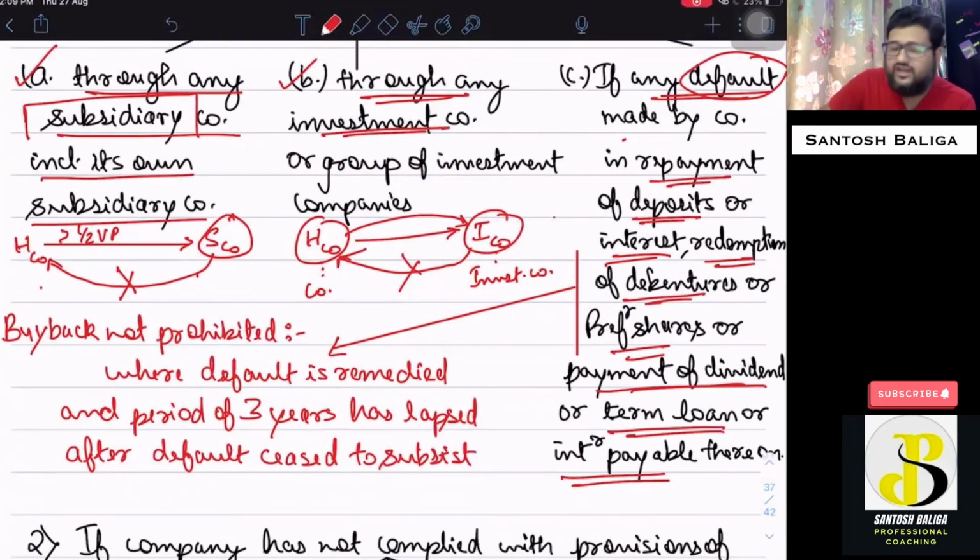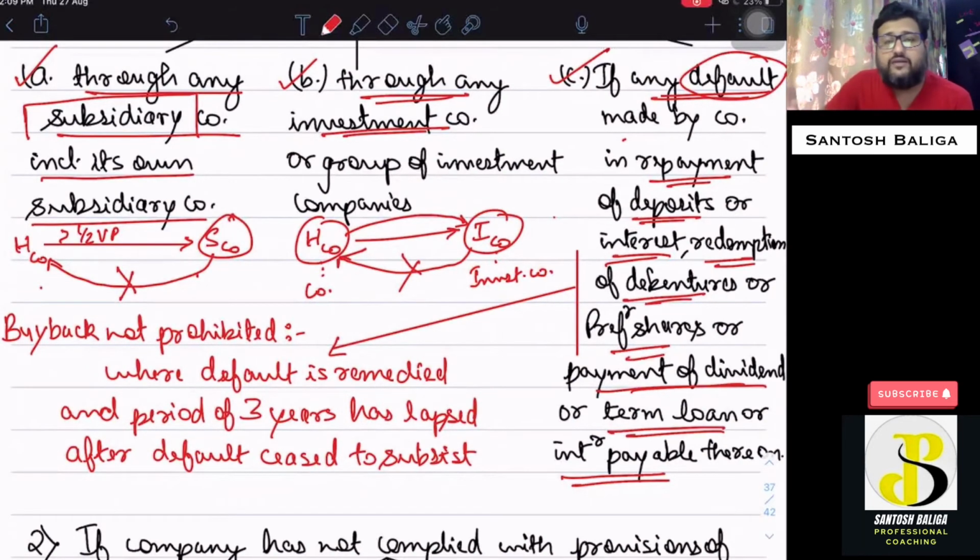Okay, so the points are: the company is prohibited from purchasing directly or indirectly through its subsidiary company or its own subsidiary company also, and through any investment company or group of investment companies, or if there is any default made by the company in repayment of deposits or interest thereon, redemption of debentures or preference shares, or payment of dividend or term loan or interest payable thereon. So I hope these points are clear to you. This is the first point which speaks about prohibition.